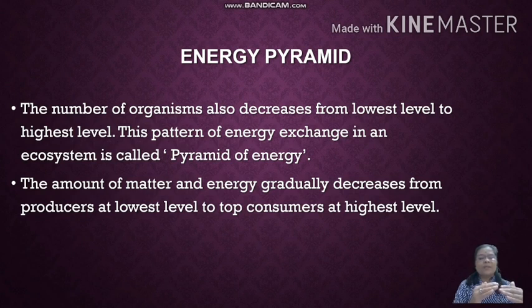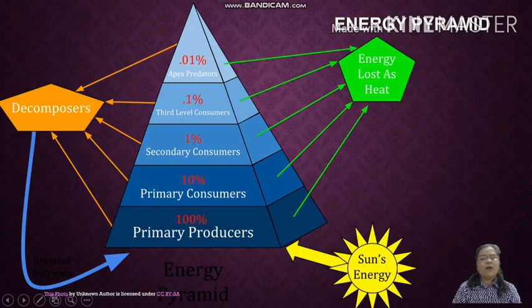For example, producers mean all types of green plants, and the grasshopper that feeds on them. When it feeds, the energy of the producers decreases. When the frog consumes the grasshopper, the energy of the grasshopper decreases. That is why this pyramid is also called the pyramid of energy, in which the number of organisms also decreases from the lowest level to the highest level. No doubt, the number of organisms is also decreasing.